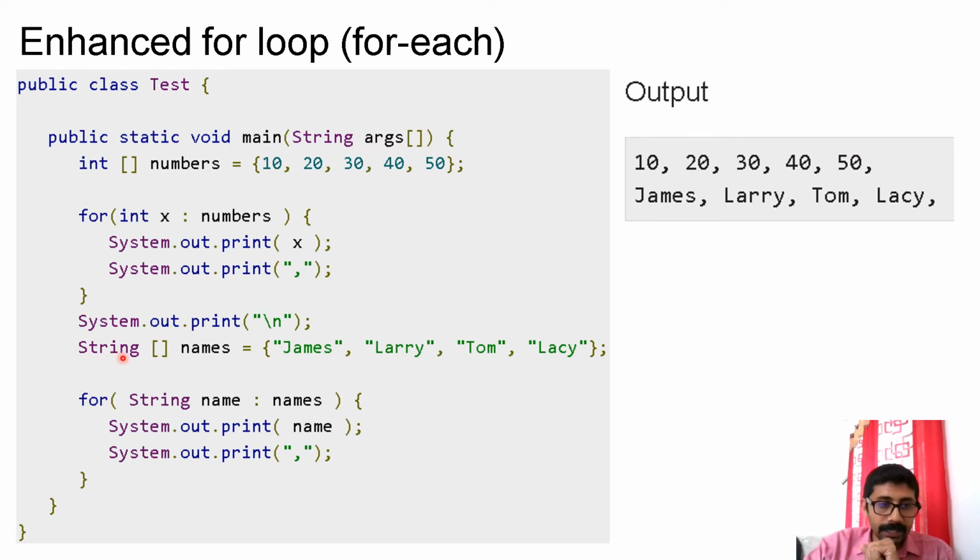Let us see another example. Here you have an array of strings. That array name is names. In my for loop, first I need to declare that my array element is a string. So I am declaring a variable to store my current array element. I am giving data type String, variable name, colon, array name names. Each time in this variable, I am getting the current array element. So when I print this, I get each array element. First it will print a name, then Larry, then Tom, like that it is printing the array elements. This is for each.